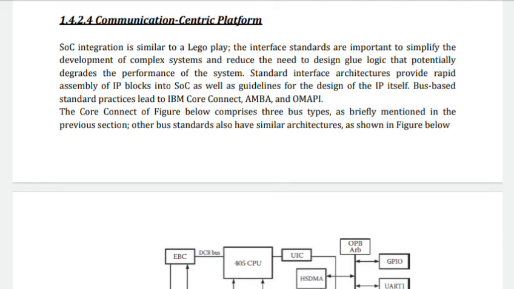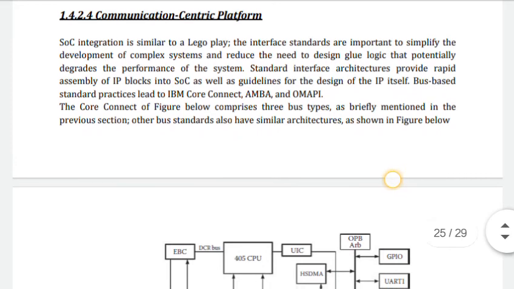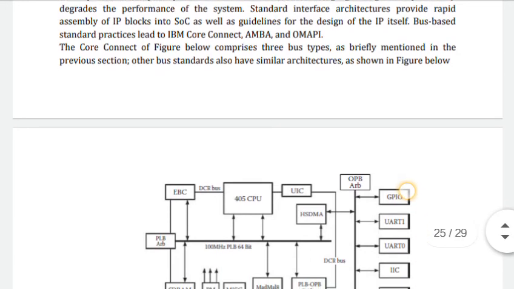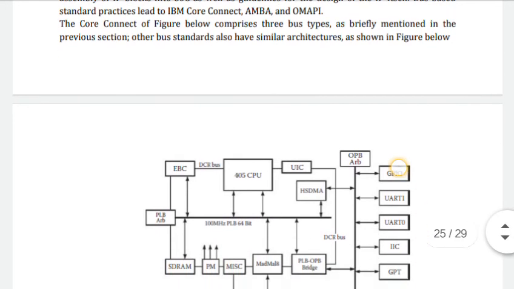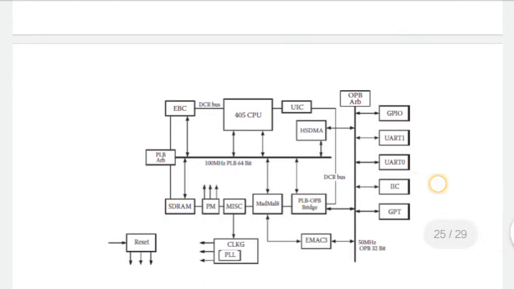Bus-based standard practices lead to IBM CoreConnect, AMBA, and OMAP-I. The CoreConnect figure below comprises three bus types, as briefly mentioned in the previous section. The three types of bus that we learned in the last section are described here.